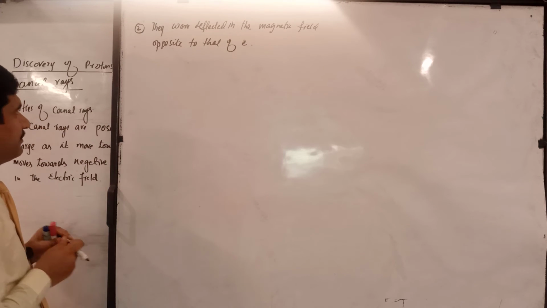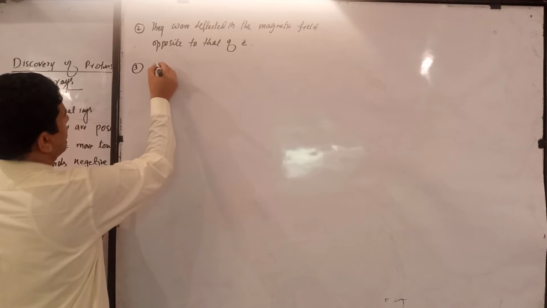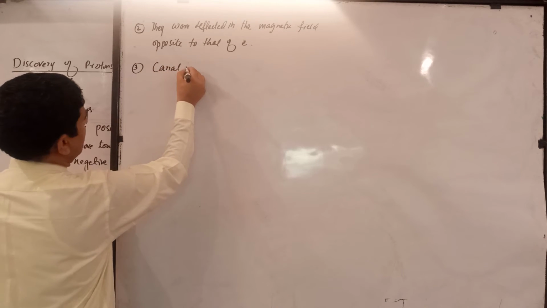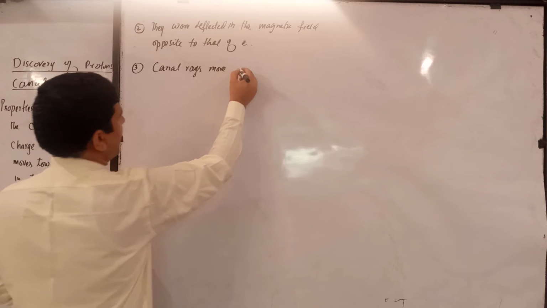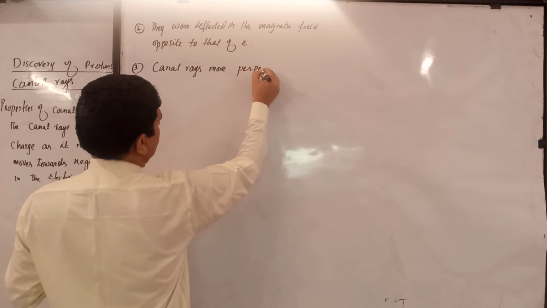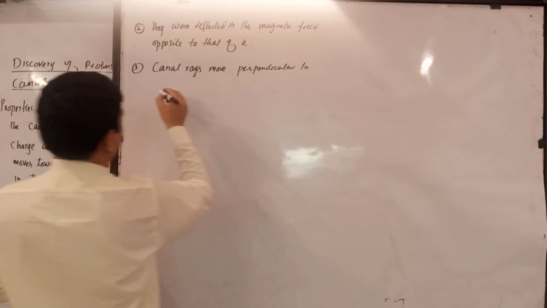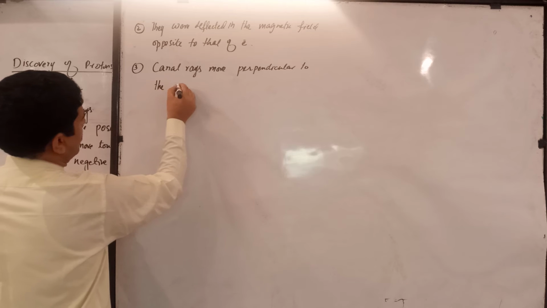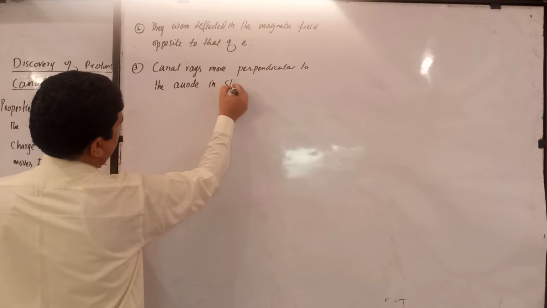Students, next point. These particles, they move in a straight line. Canal rays move perpendicular to the anode in a straight line, to the anode in a straight line.